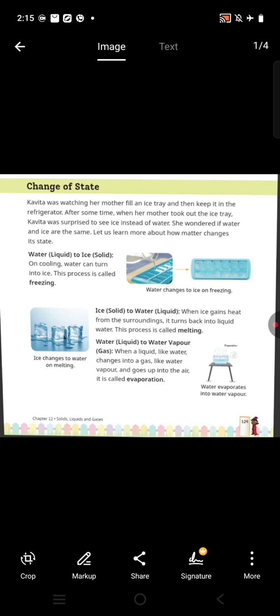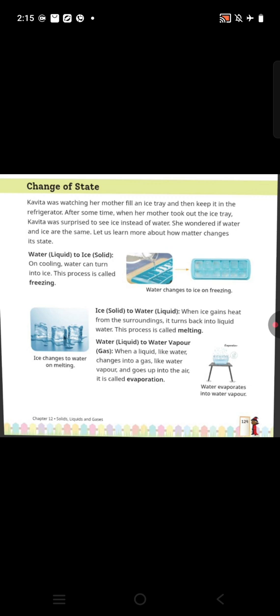The steam is the water vapor, that means it is in its gaseous form. When water changes into water vapor, this process is called evaporation. I hope you understood the topic change of state.